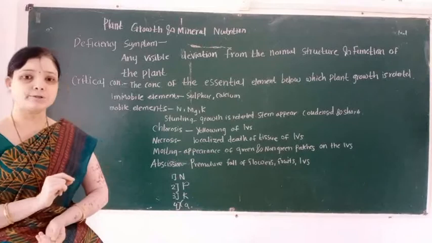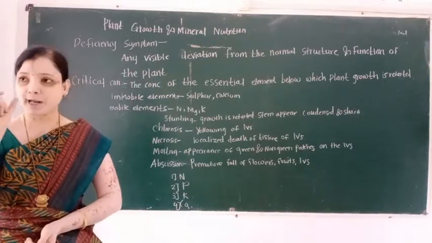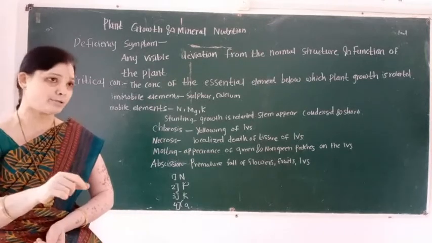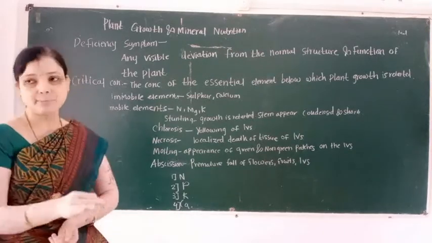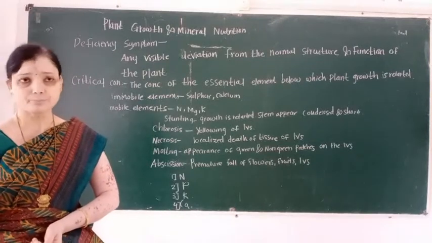This concentration is known as the critical concentration, and when an element is present below the critical concentration, then the element is known as a deficient element.